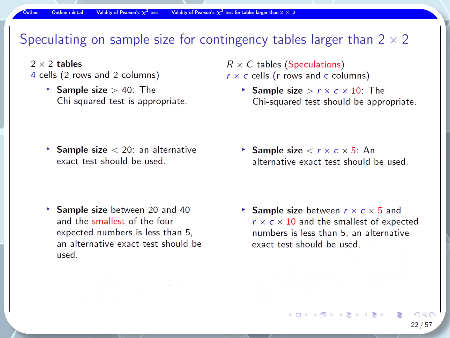Here is the summary. The left panel is about sample size for 2x2 tables, based on the statement from the book Essential Medical Statistics. The right panel is to speculate on sample size for tables larger than 2x2. Currently, I do not have a specific reference for these speculations. This slide reflects a practical or rough guide I use. Please use it with caution.